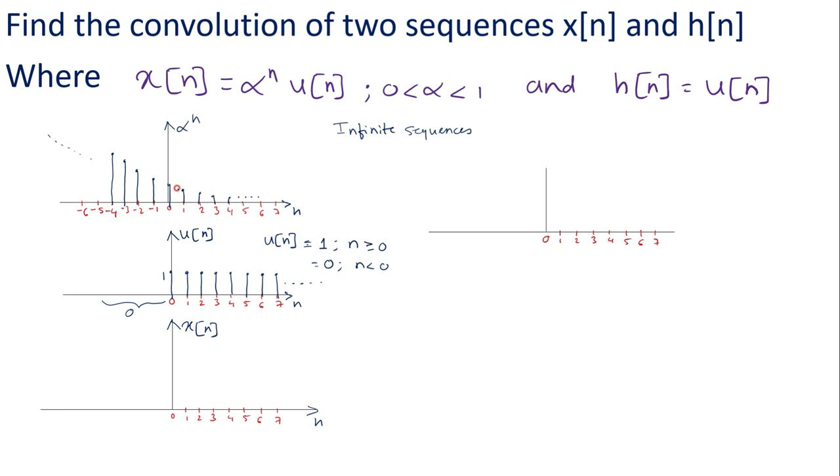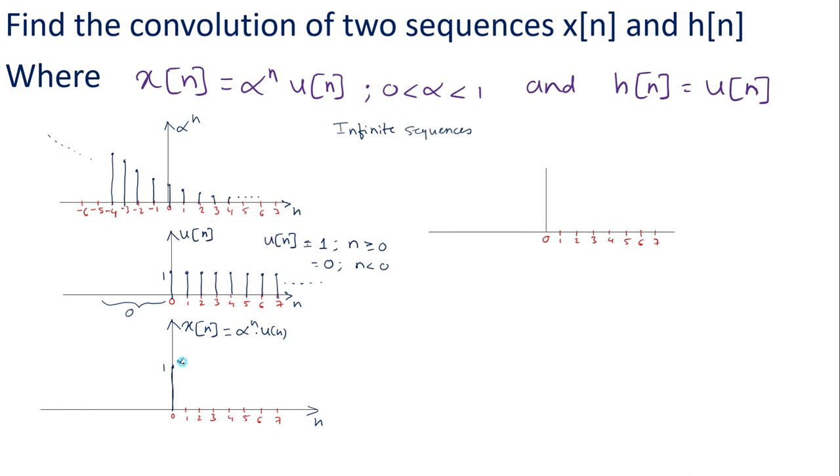So now when we multiply the alpha power n signal with the u of n signal, as the u of n amplitude is 1, we'll get the same signal, which is alpha power n. Let's draw x of n. Now we can say that x of n is equal to alpha power n times u of n. It looks like this. So at n equal to 0, anything raised to 0 is 1. So at n equal to 0, the maximum amplitude will be 1. Shown here, the maximum amplitude is 1.